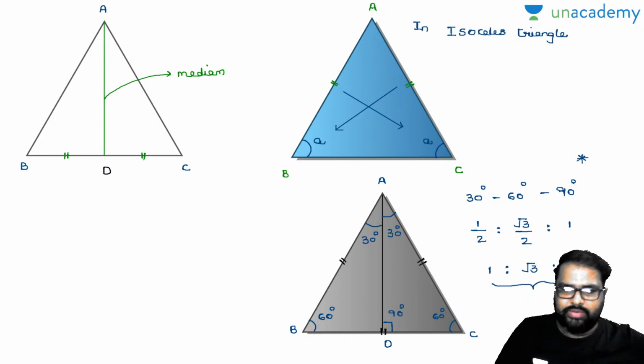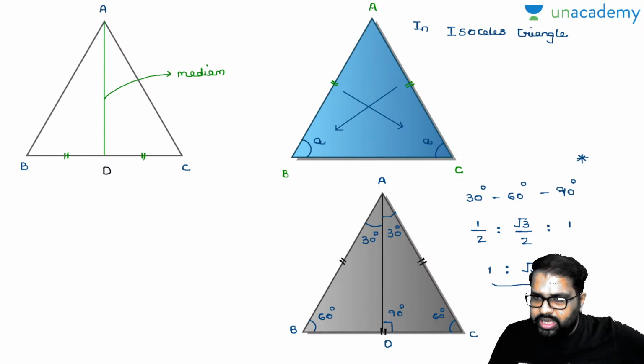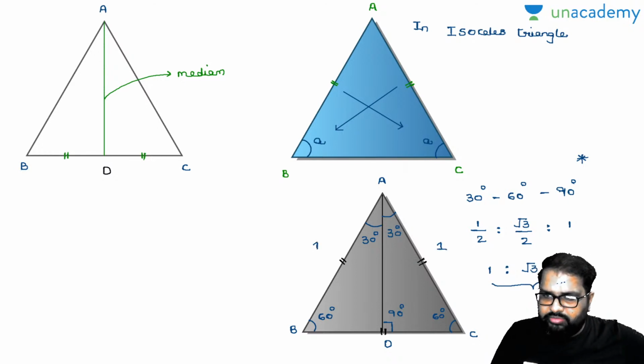As it is an equilateral triangle, let us do one thing. If I take AC as 1, my AB must also be 1, and then my BC will also be 1. Now look at triangle ADC. If AC is 1, the shortest side DC has to be 1 by 2. Am I right or wrong? Will you accept with me, 1 by 2?